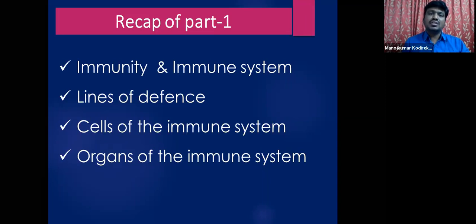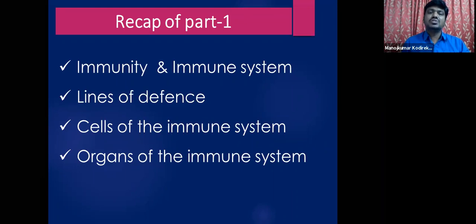So far in the immune system, you have learned about immunity and what the immune system is. So students, what is immunity? Immunity is nothing but the ability of an individual to fight against pathogens, harmful microorganisms that enter into the body. That ability of an individual is called immunity, the immunological resistance shown by the organism towards infectious agents.